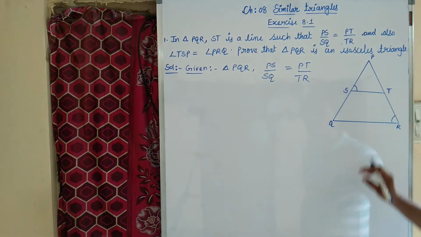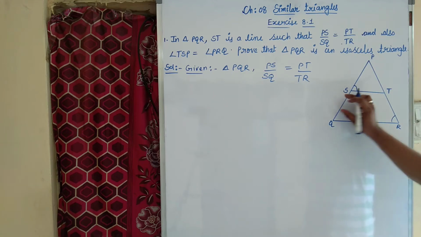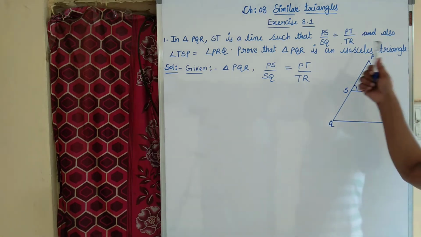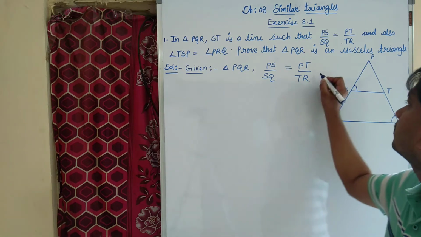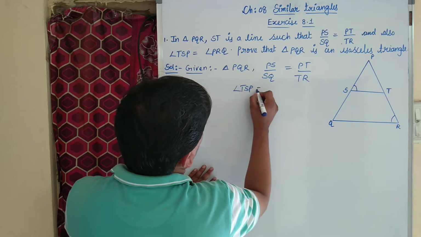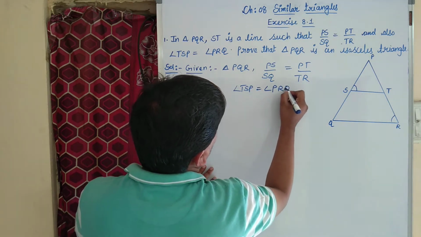This is given. PS by SQ equal to PT by TR, and also angle TSP equal to angle PRQ. This is given.